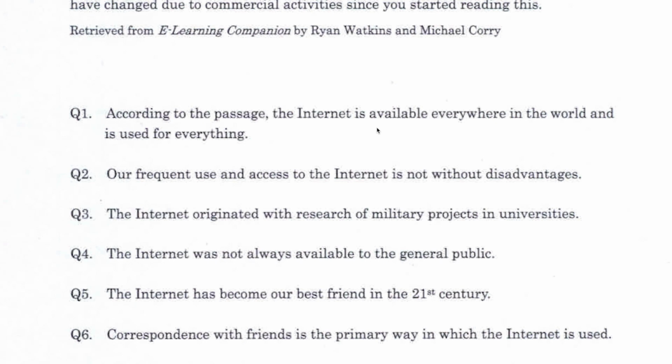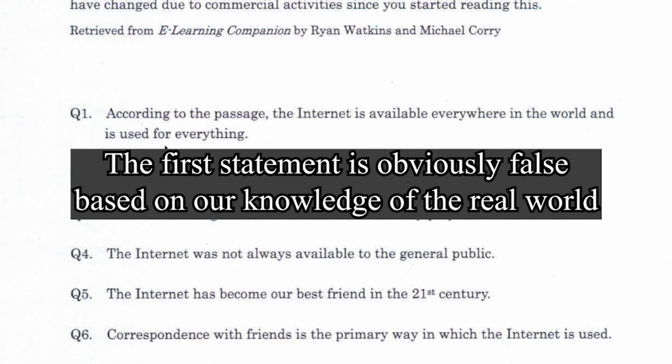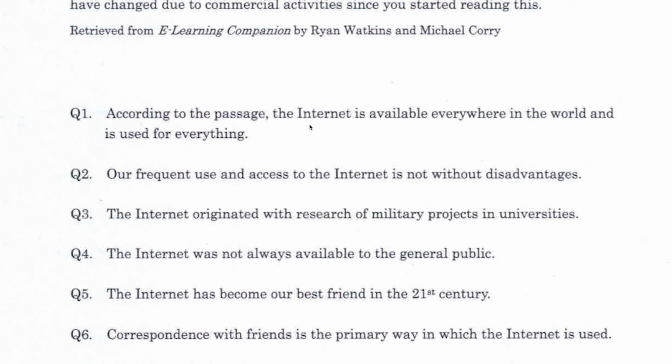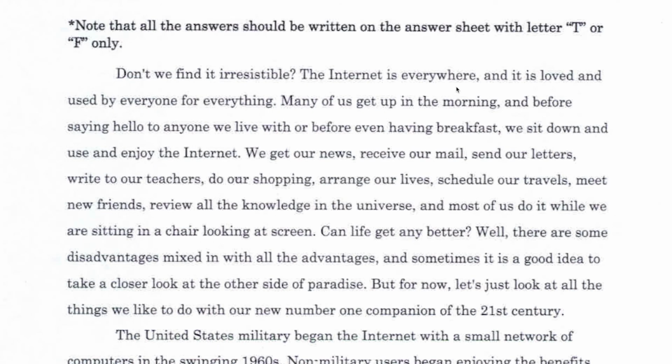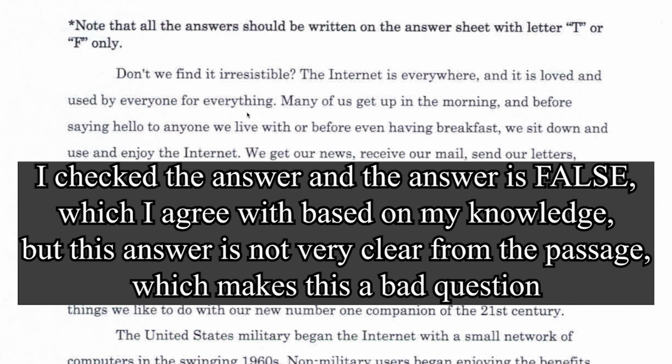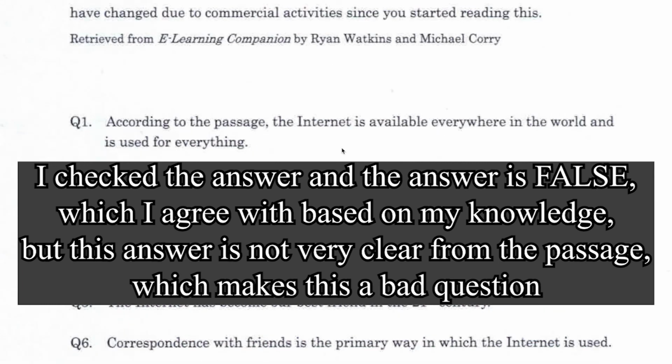Number 1, the internet is available everywhere in the world and is used for everything. There are still places in the world where you can't access the internet, so the technical answer should be F. But let's see what the passage says. The internet is everywhere, and it is loved and used by everyone for everything. Does that mean the same thing as the internet is available everywhere? It does seem that way. If the answer is true, then I don't agree with the answer.